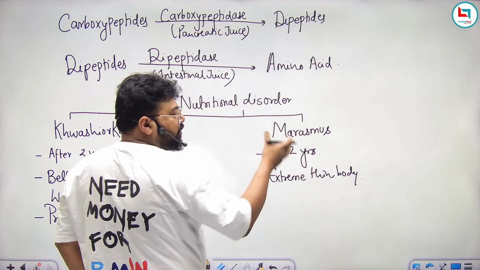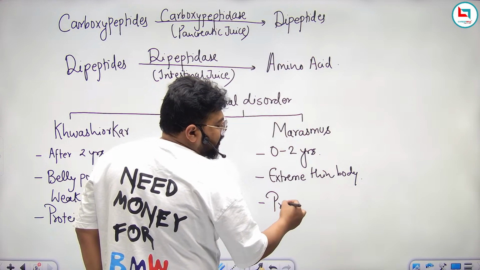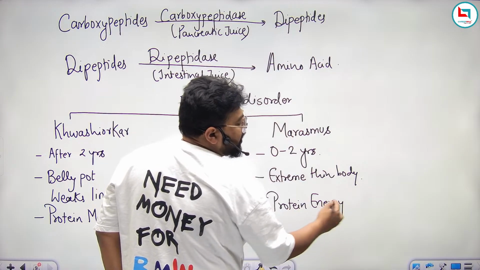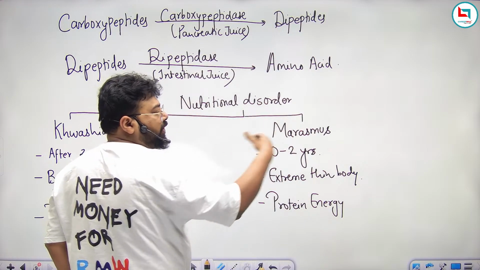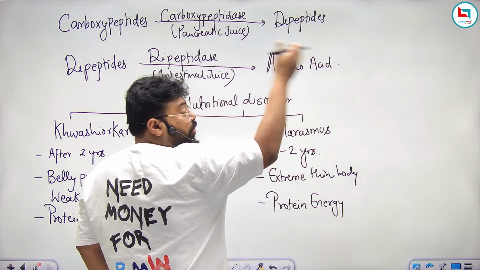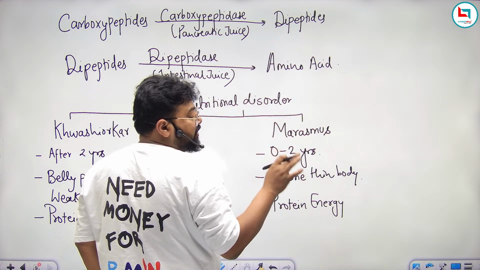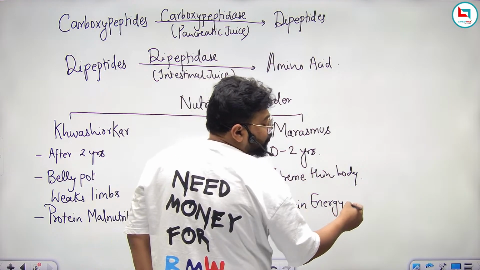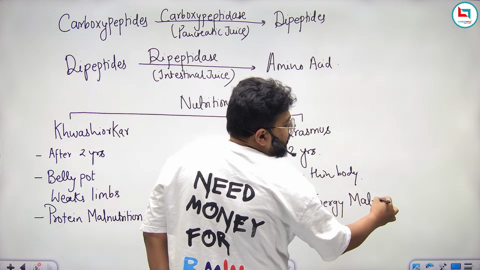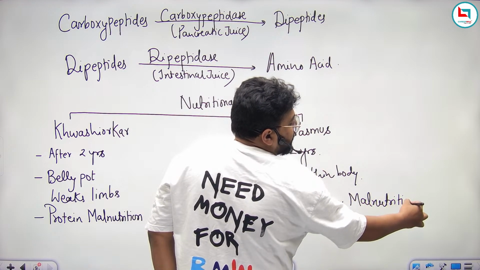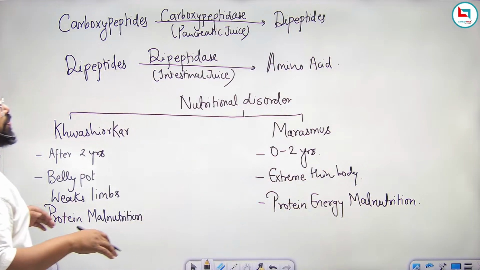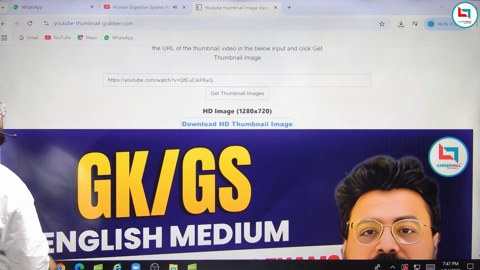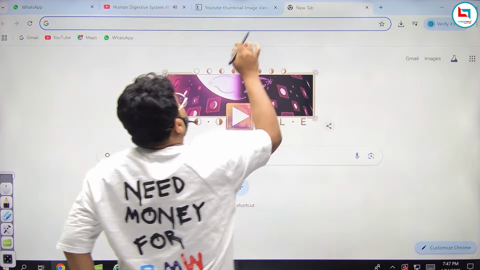On the other hand, marasmus is protein energy malnutrition, and energy compounds in our body are carbohydrates and fats. So he or she is not getting enough amount of food in daily life. That's why his or her body will get extremely thin. So this is known as protein energy malnutrition. Let me show you the child so that you can easily distinguish which one is suffering from kwashiorkor and which one is suffering from marasmus.